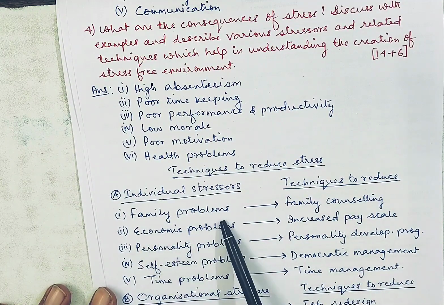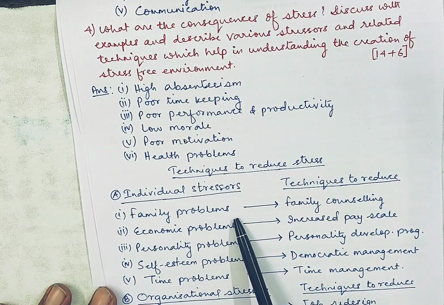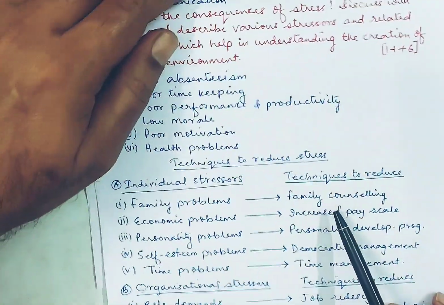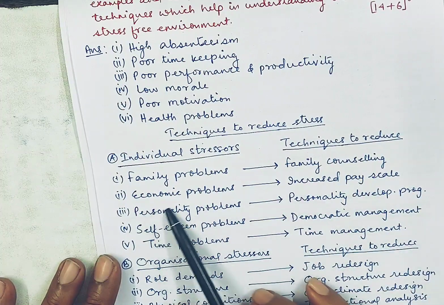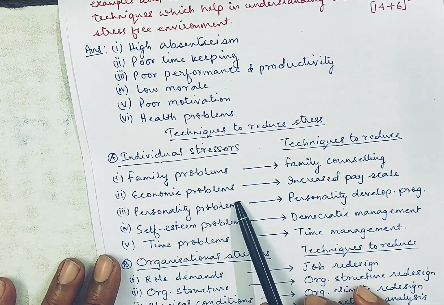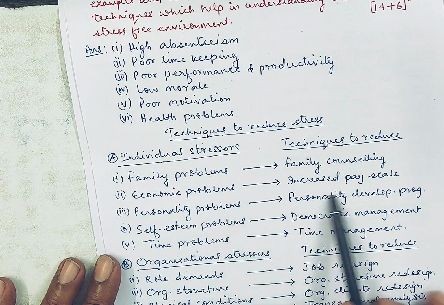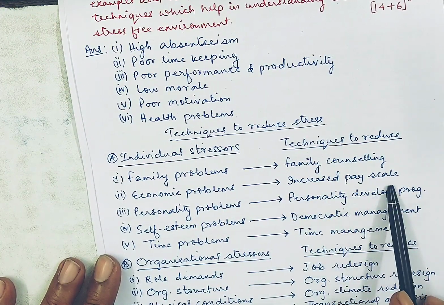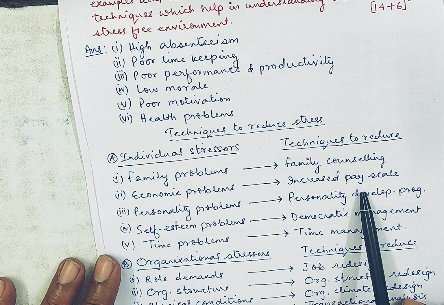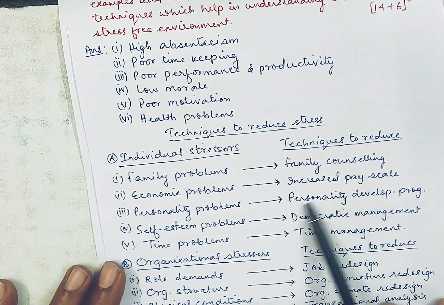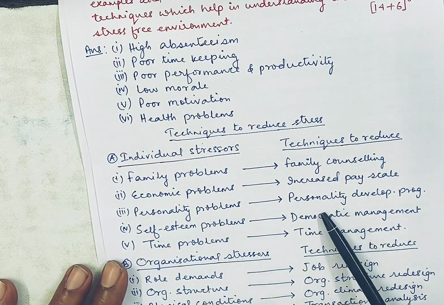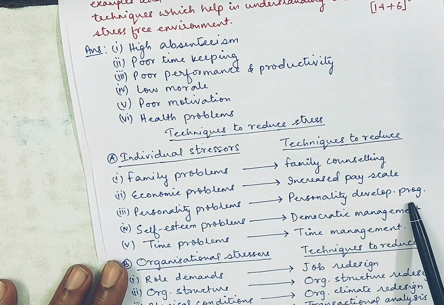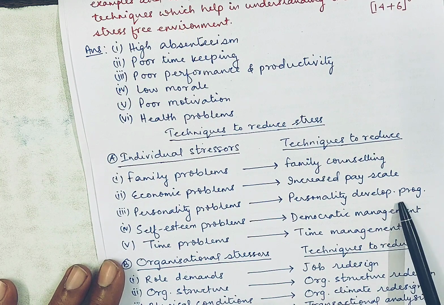Okay. First, family problems. If the employees have family problems, how can we reduce their stress? So, the simple technique is family counseling. Okay. The second, economic problems. If the employees are facing financial crisis, financial problems, then the organization must increase the pay scales as a technique of reducing the stress. Then third, personality problems, right? So this can be developed by using the technique personality development programs, which can be organized by the organization.